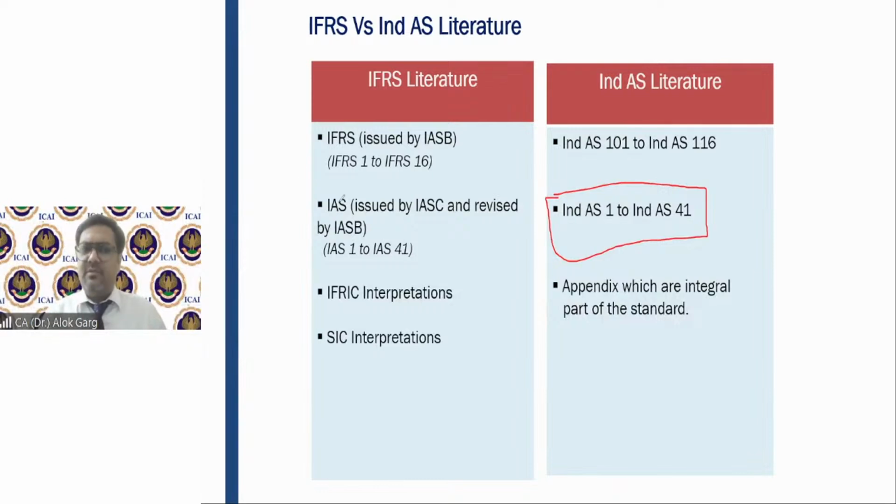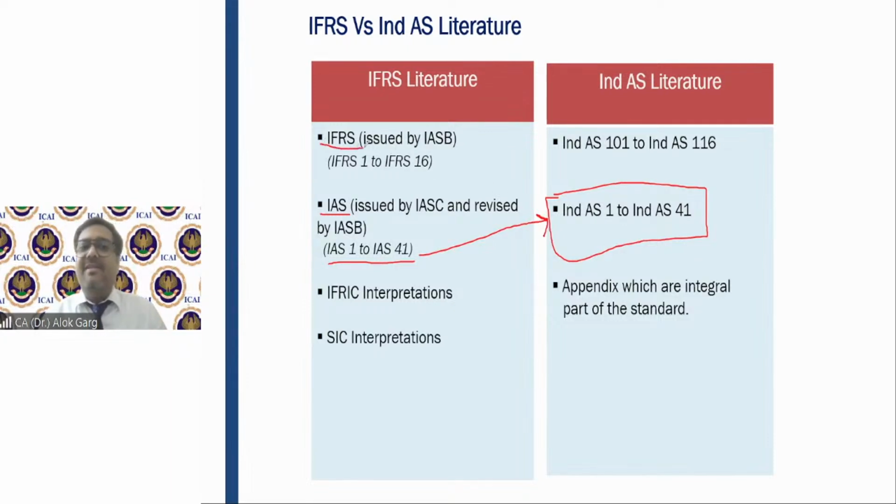Initially, IAS standards were issued, then IFRS standards were issued. Wherever IAS 1 to IAS 41 were there, we have issued the standards in the title of IND AS 1 to IND AS 41.